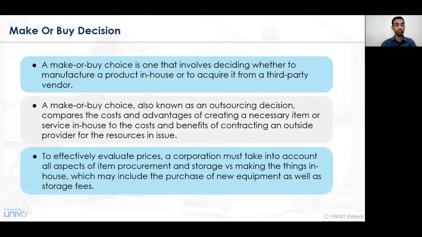When all the goods, services, and commodities are utilized, at a certain level the management has to take a strategic decision about whether the raw material or the product required as a supplement should be manufactured in-house, that is, we make it on our own, or whether we should buy it from an open market. Hence, the decision of producing a product in the in-house department or purchasing from an outside vendor is called the make or buy decision.